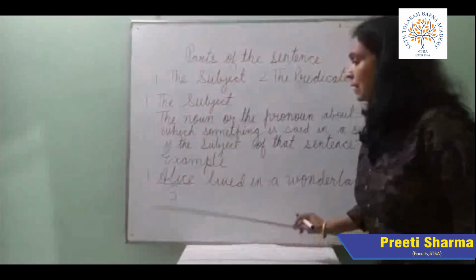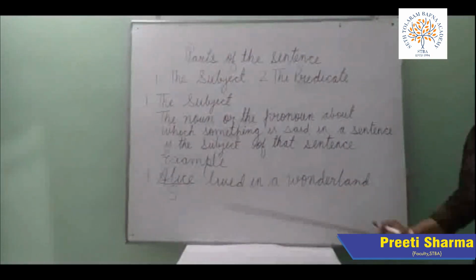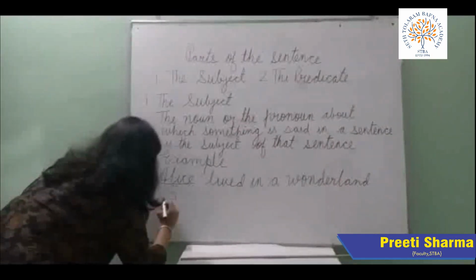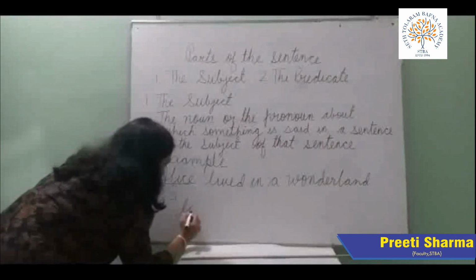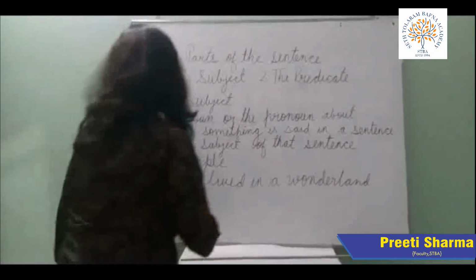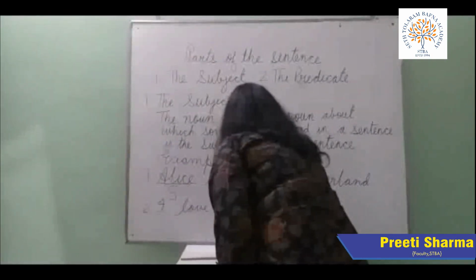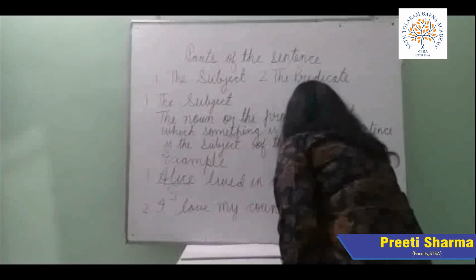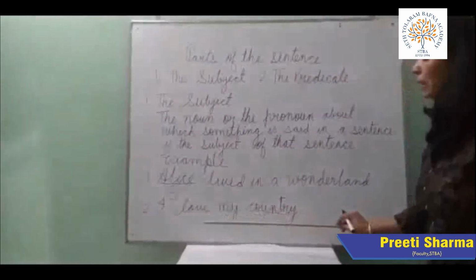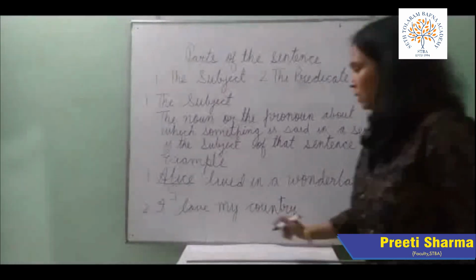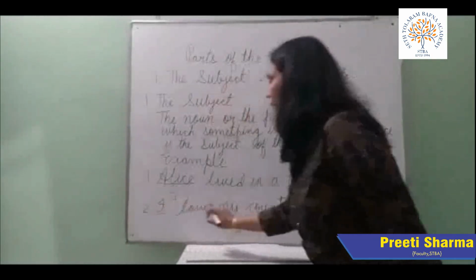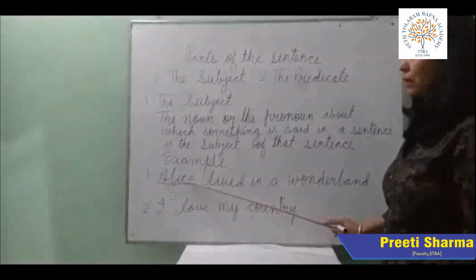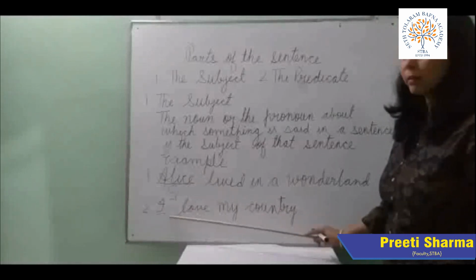In this sentence, Alice is your subject. Number 2. I love my country. I love my country. I is your subject in this sentence. Now children see, Alice is a noun here and I is your pronoun.